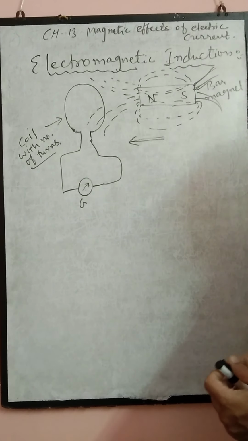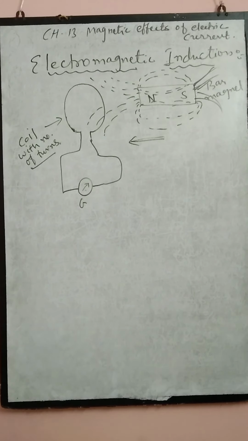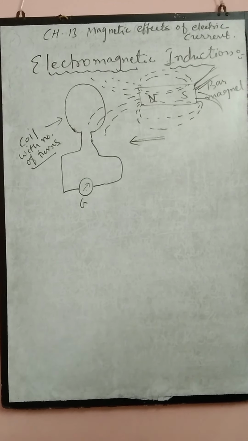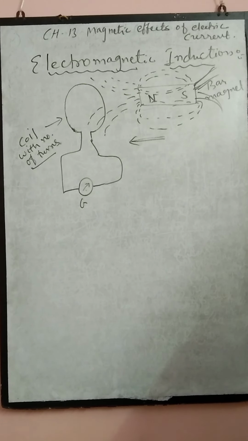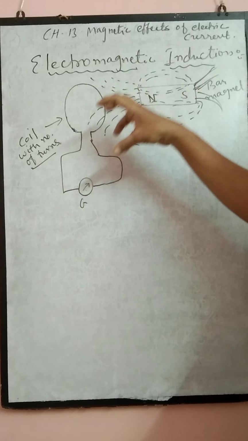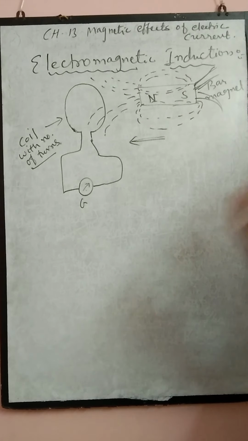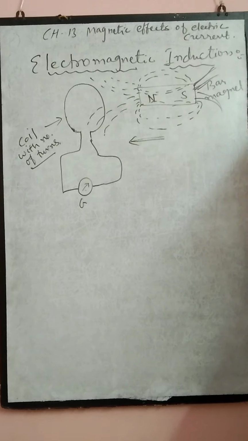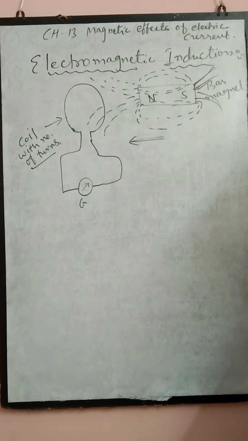That phenomenon is called electromagnetic induction. So electromagnetic induction is basically the change in lines of force linked with a coil. When the magnetic field lines linked with a coil change, that generates, that induces, electric current. That phenomenon is called electromagnetic induction. This is a clear-cut definition of electromagnetic induction.